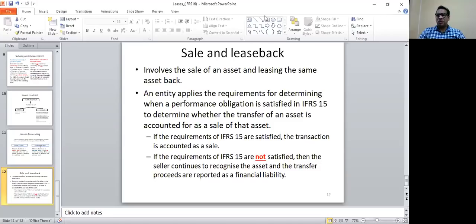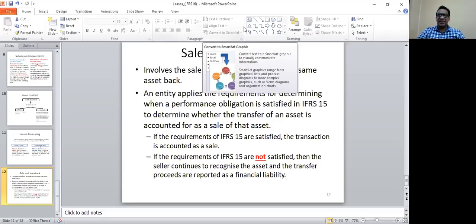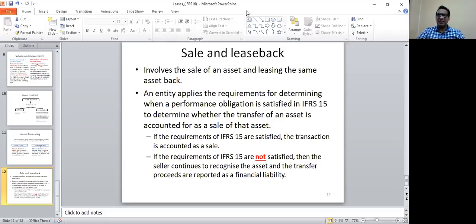But if it is not a disposal in the first place, and you obtain some amount of money from another party, then you will continue to recognize the asset in your balance sheet. It will not be considered a disposal. It will be recognized as an asset in the balance sheet, and the money that you are receiving from the other party will be recognized as a financial liability. So basically, this is the difference between recognizing a transaction as a sale or not as a sale, especially when the same asset is leased back.